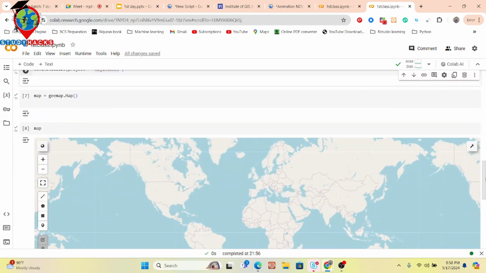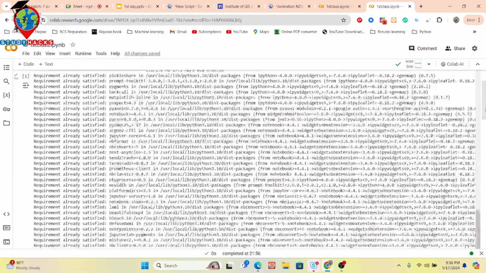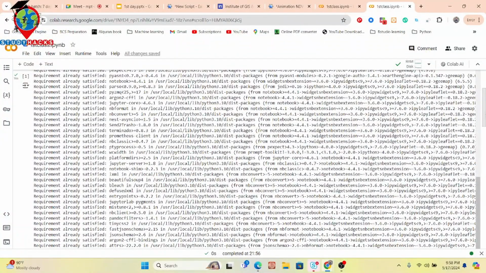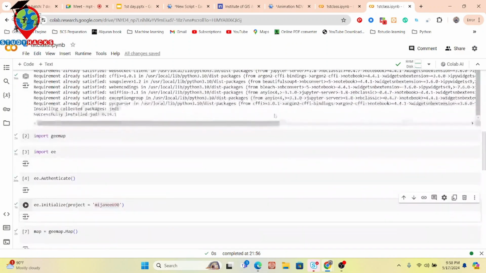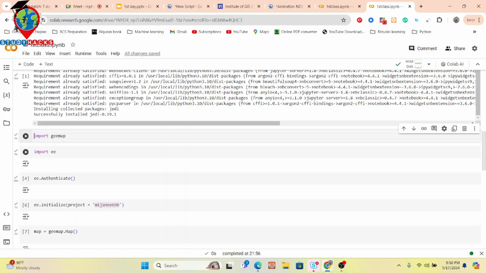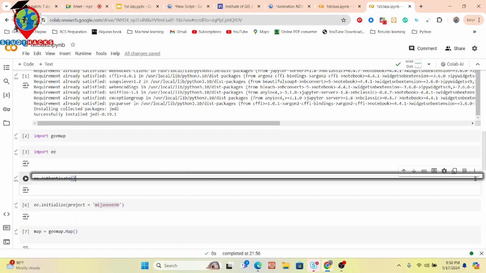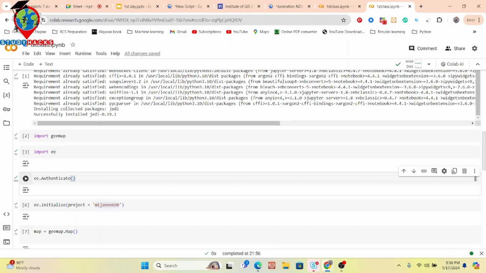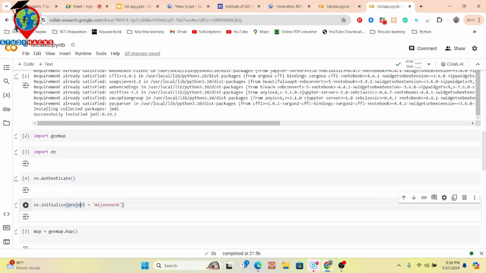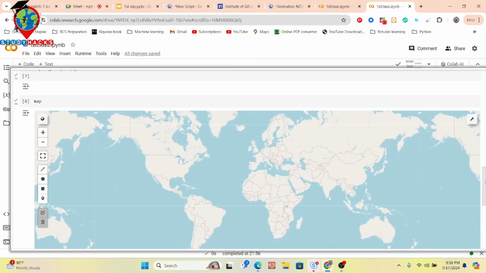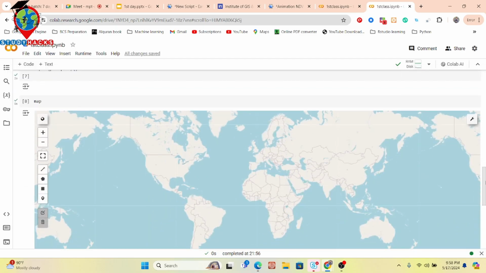Okay, so I hope you can easily get how we can create the environment of the Google Earth Engine Python API code editor. First of all, install the geemap package, and then import the geemap package, import the Earth Engine package, then authenticate. Just simply connect with your email, which email you want to use for registration with Google Earth Engine. Then put initialize and project equal to, you can put your project name. Okay. Then visualize the map. So now this code editor is ready to use with Google Earth Engine.